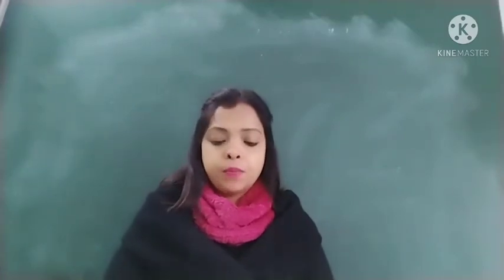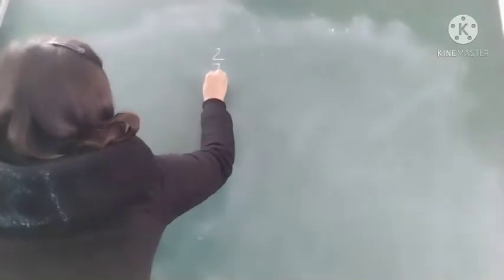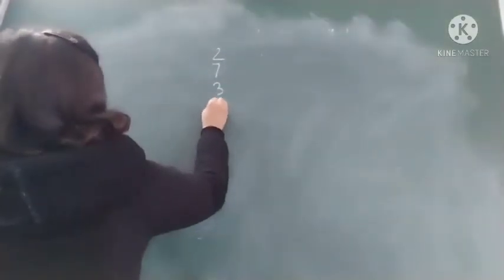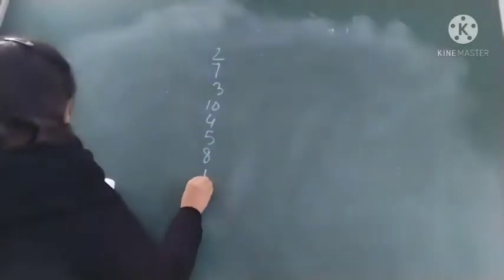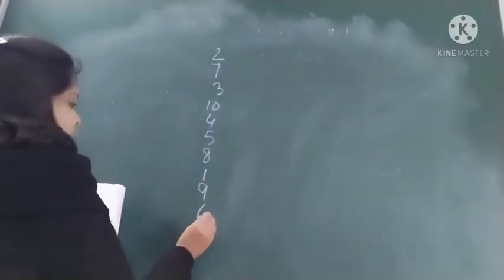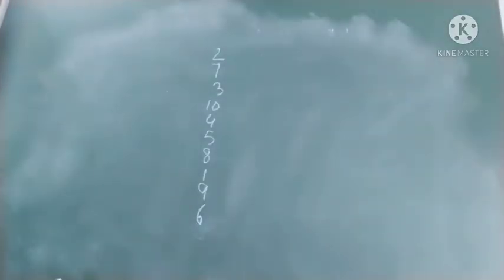Number 8, the wheels are out of the mud. Number 9, the men reload the cart together. And last, number 10, the cart driver thanks the two travelers. So I'll just write the number here. First, number 2, then 7, 3, 10, 4, 5, 8, 1, 9, 6. This is the order: 2, 7, 3, 10, 4, 5, 8, 1, 9, 6.